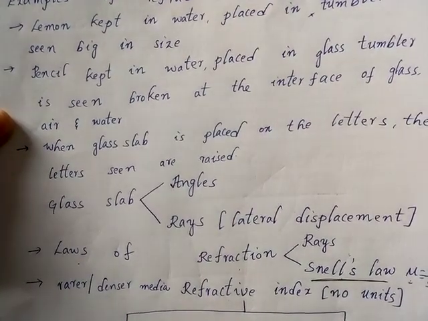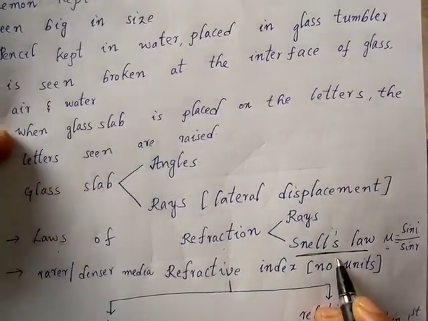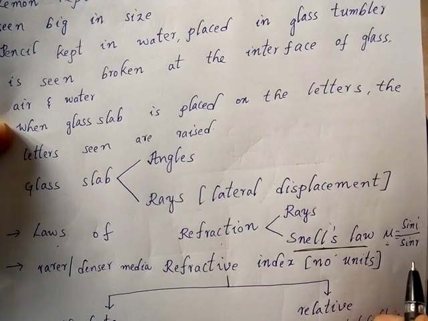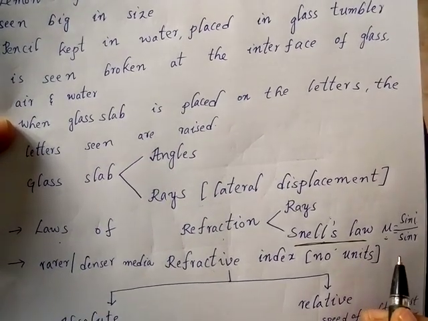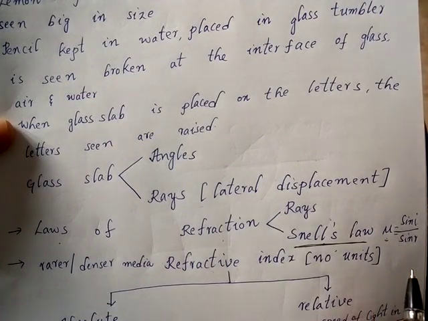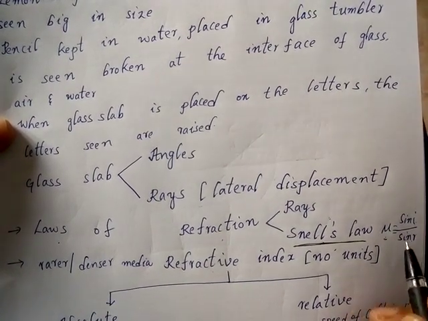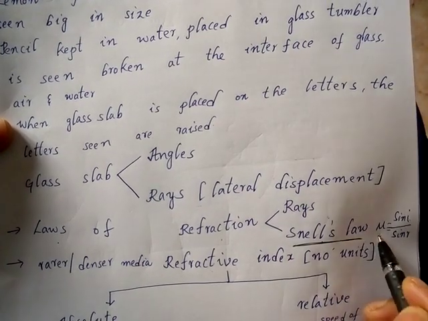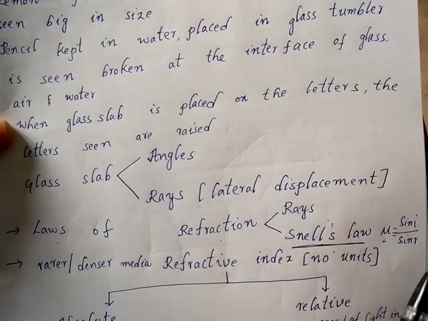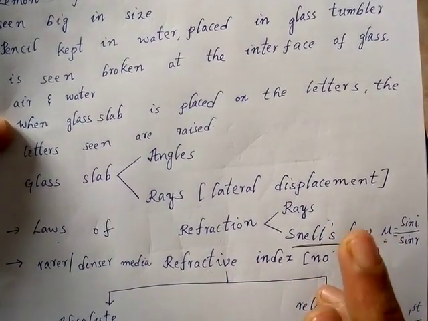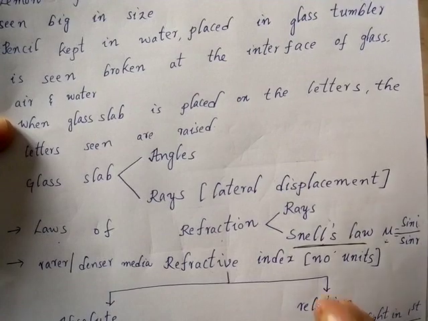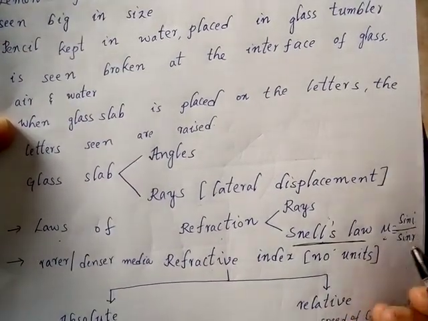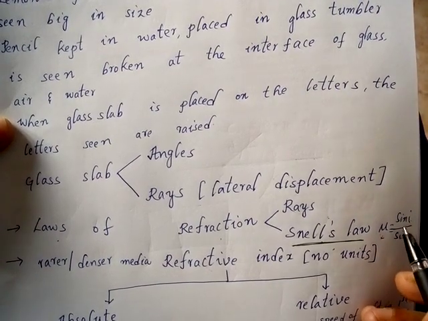The first law is about rays and the second law is Snell's law. Snell's law again gives angles only, but here the angles are taken with sine ratio: sine i by sine r, where i is the angle of incidence and r is the angle of refraction. So the ratio of sine of angle of incidence to the sine of angle of refraction is a constant for a given pair of media. If you take any two media, for example air and glass, air and water, glass and water, or glass and diamond, it can be any two media. For that the ratio will be constant.